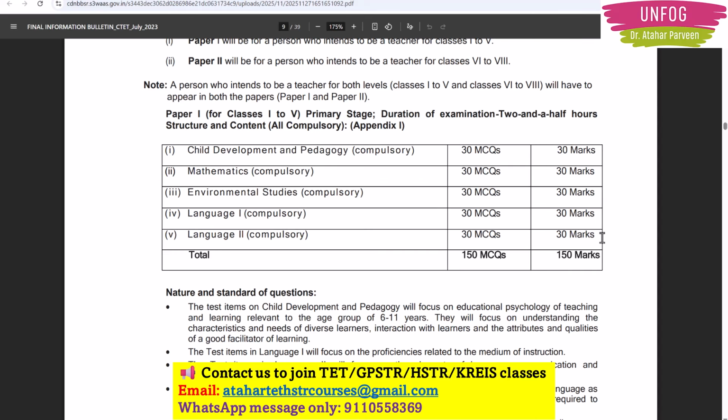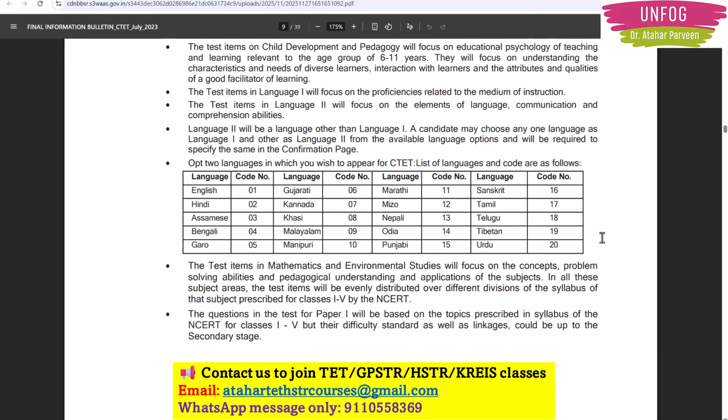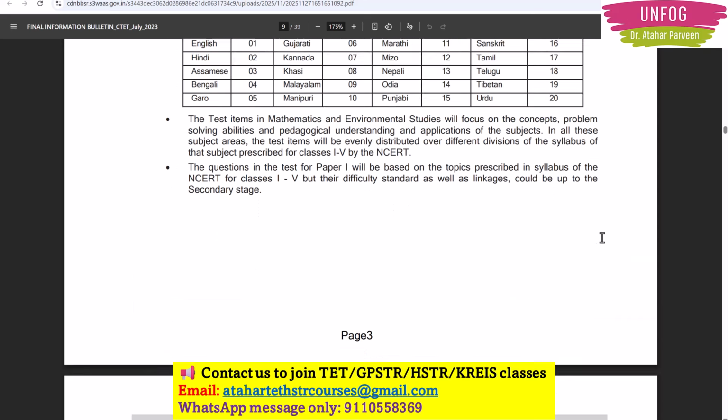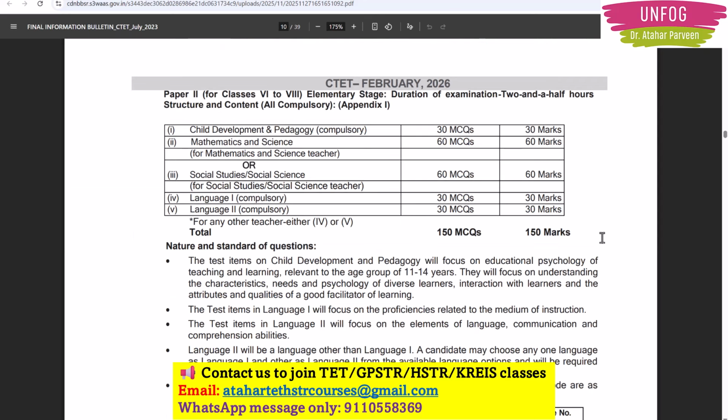For paper 1, you have CDP, Maths, EVS, Language 1 and Language 2. 30 marks for each topic, total 150 marks. This is for paper 1. Then about languages also they have mentioned. If you have any doubt, you ask us.